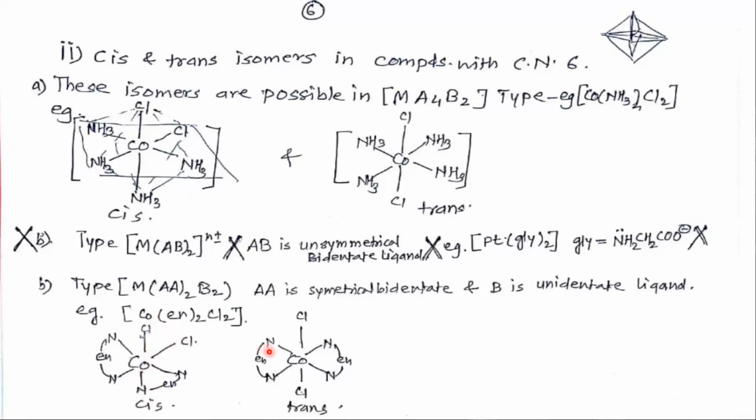But here, if we see this ethylene diamine and this ethylene diamine, both are on opposite sides of this axis. So this is the trans isomer.